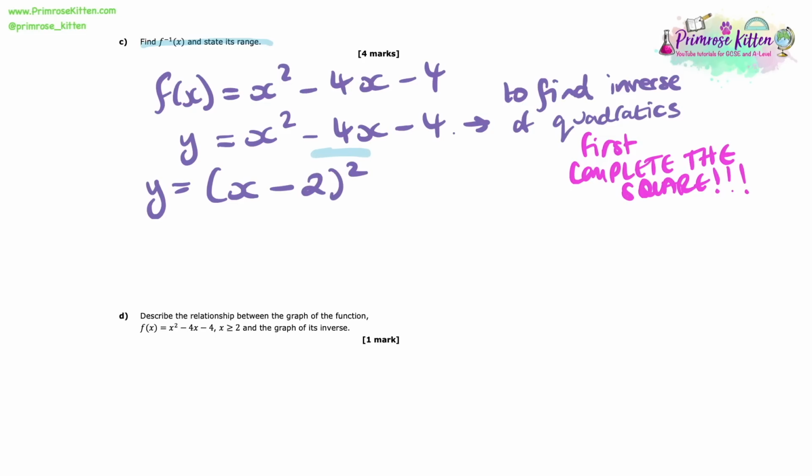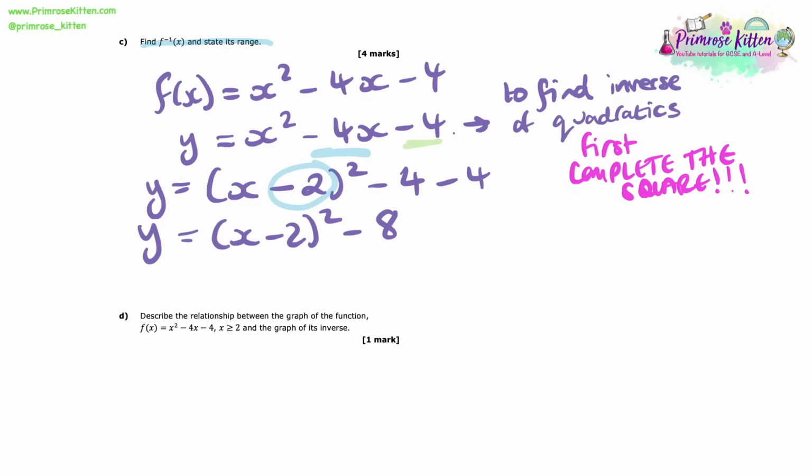I'm going to put a little squared up in the air, and then I'm going to subtract the square of that minus 2, so I'm going to subtract 4. Then on the end, I just plonk that other minus 4, and I have my completed the square version, which I can tidy up a touch. I can say y equals x minus 2 squared minus 8. So there we have it, we've done that part.